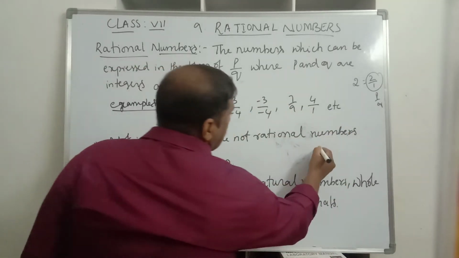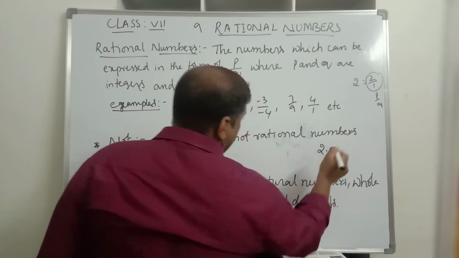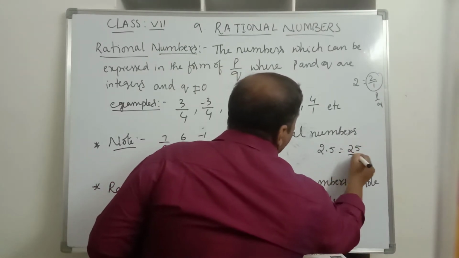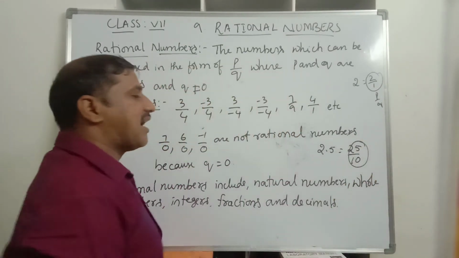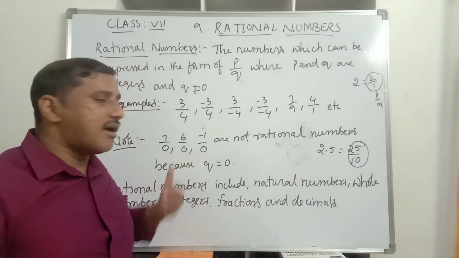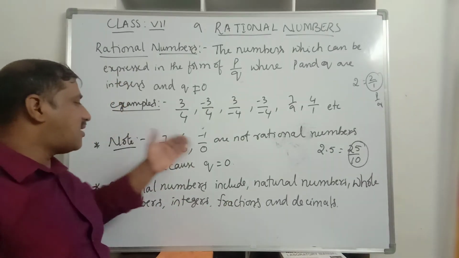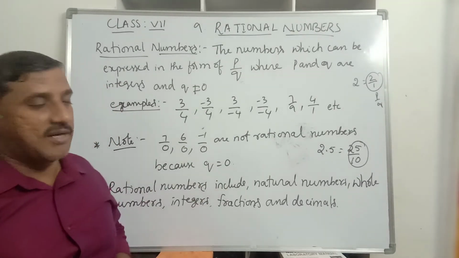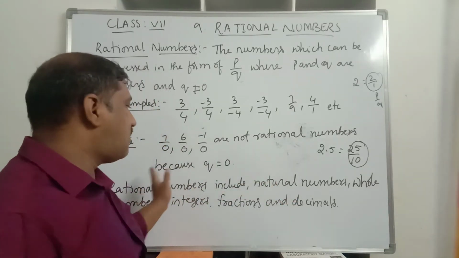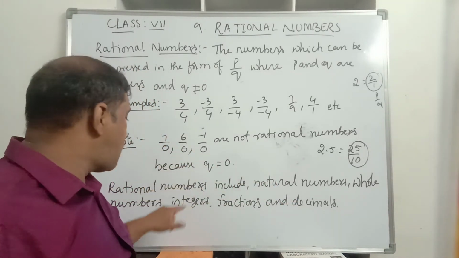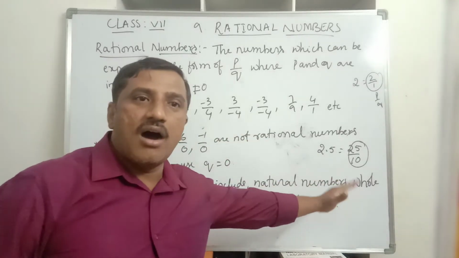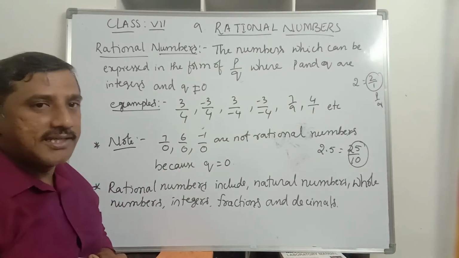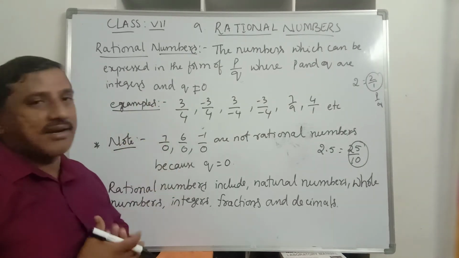For example, you take 2.5, it is a decimal. This can be converted into a fraction. 2.5 can be written as 25 by 10. 25 by 10 is a fraction. As I told, all fractions are rational numbers. Therefore, rational numbers include natural numbers, whole numbers, integers, fractions and decimals. All decimals are rational numbers, all fractions are rational numbers, all integers, all whole numbers, and natural numbers are also rational numbers. Like this, and these other numbers are not rational numbers.